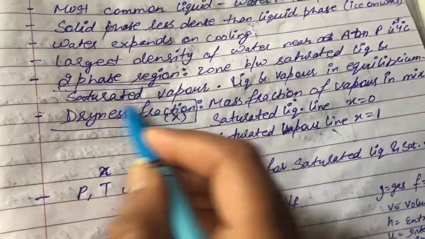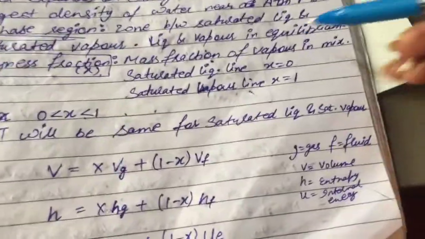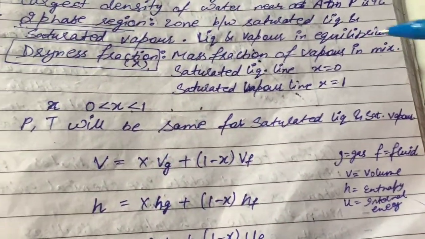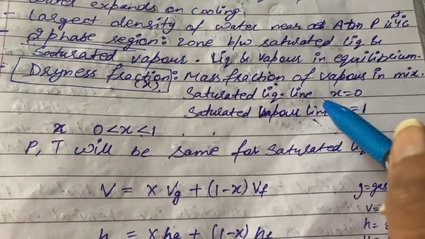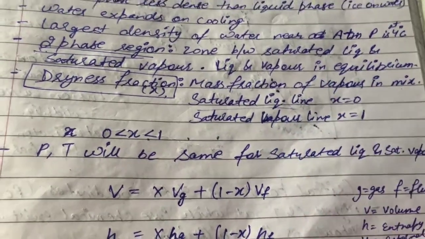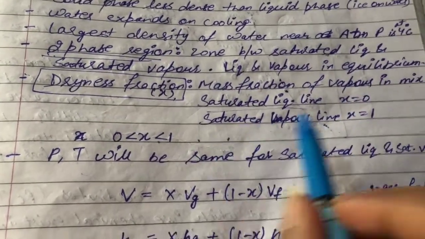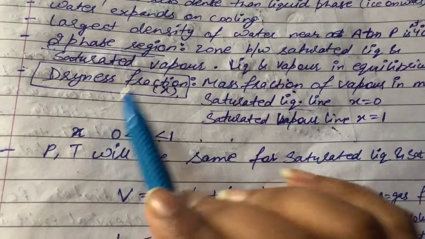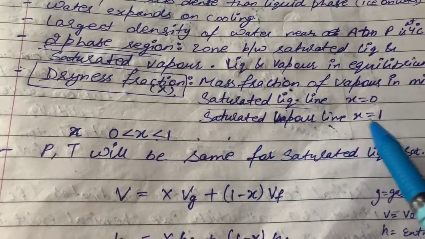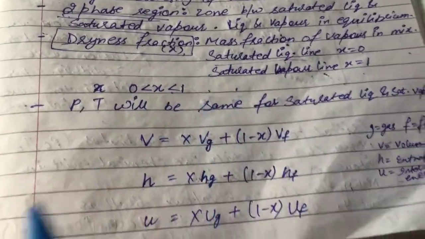Dryness fraction is important, denoted as x. It is the mass fraction of vapor in a mixture. Saturated liquid and these phases are terms for PVT behavior, which we are going to study next. So for the saturated liquid line, x is equal to 0, dryness fraction is 0, and for the vapor line, dryness fraction is 1. Dryness fraction is always between 0 and 1.